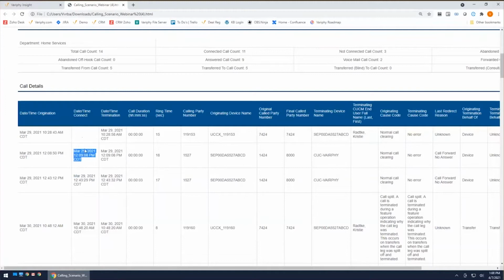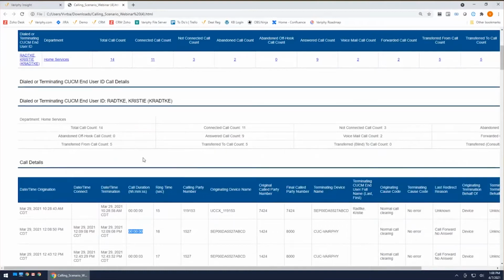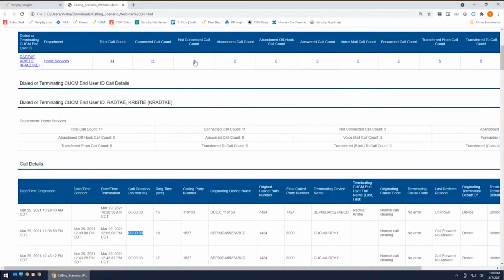As you can see with this one right here, we have our date time origination of 12:08:50 and our date time connect of 12:09:08. So we can see that this call actually had some ring time. However, it did connect regardless of whether there's duration or not. This is considered a connected call. So that's really as simple as it gets from a connected call perspective. Where this call here has no date time connect, this call never connected to an endpoint or an end user. This is what we would consider a not connected call.